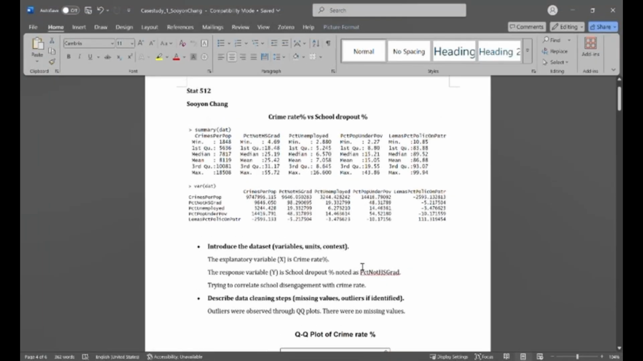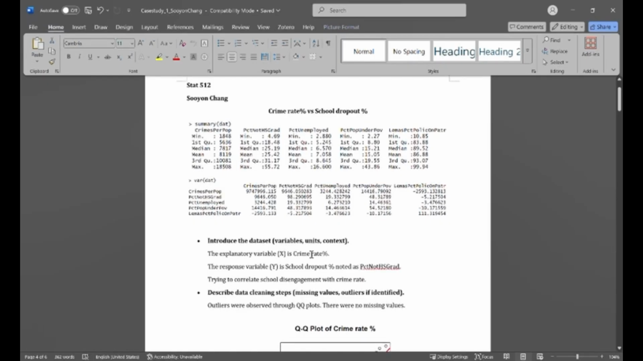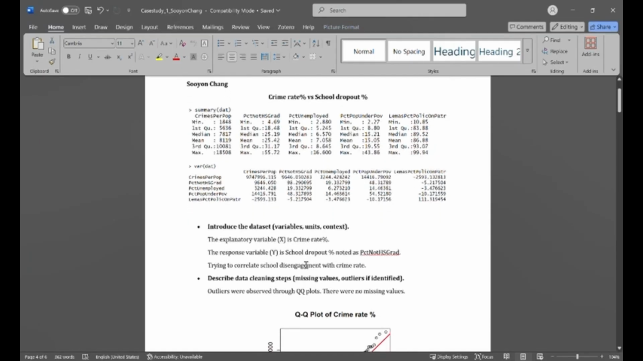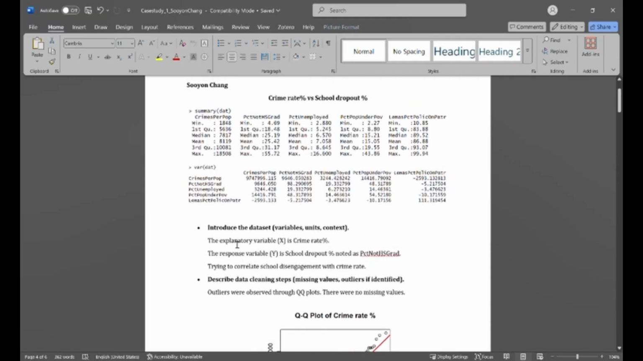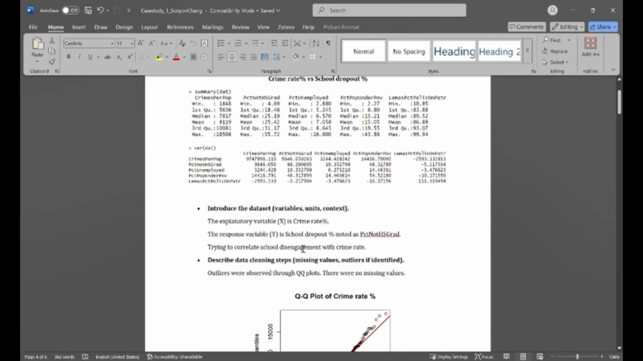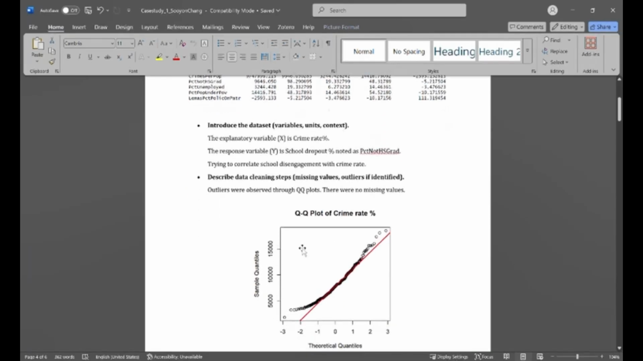Hi, this is Soo-Yeon, and I will give you the summary of the case study I was in charge of. The explanatory variable, X, is the crime rate, and the response variable, Y, is the school dropout percentage, noted as the percentage not high school grad. The overall purpose of this study is to try to correlate school disengagement with crime rates.